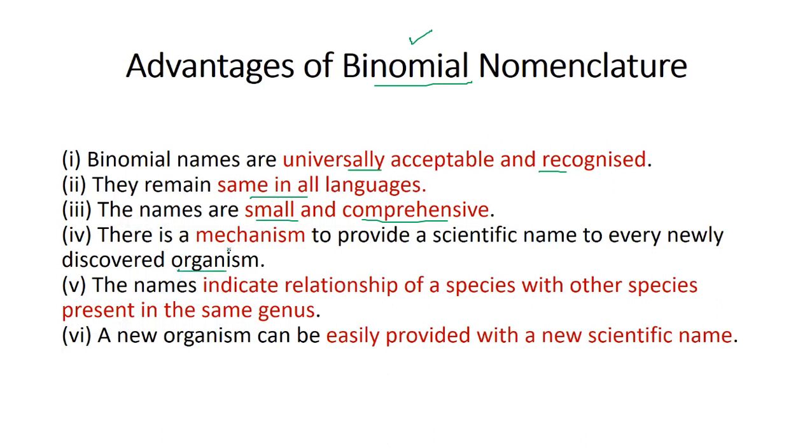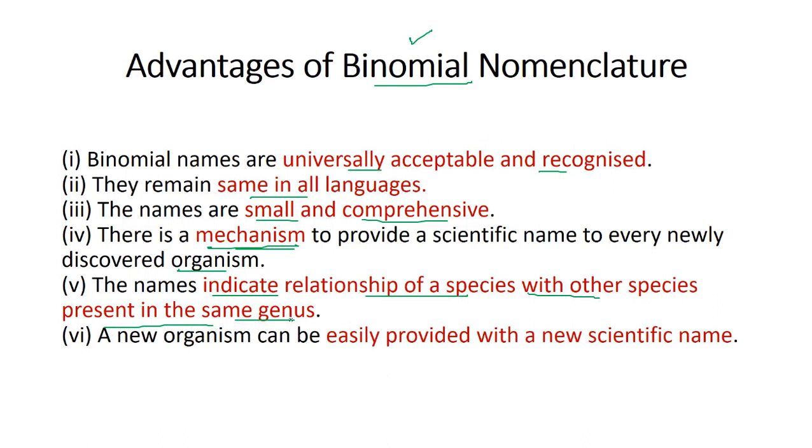Okay, now there is a mechanism to provide the scientific name to every newly discovered organism. There has to be a mechanism, like in which group it has to be placed, in which phylum will the new organism belong, to which kingdom the new organism will belong based on the similar characteristics. Okay, so the mechanism has to be followed. The names indicate relationship of a species with other species present in the same genus.